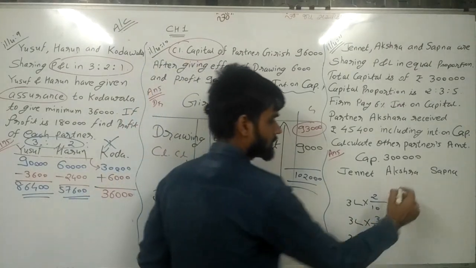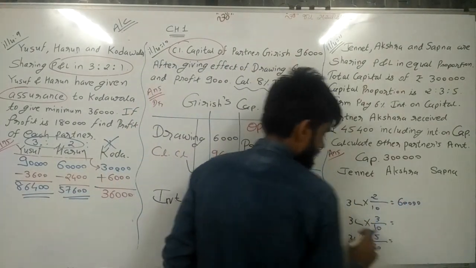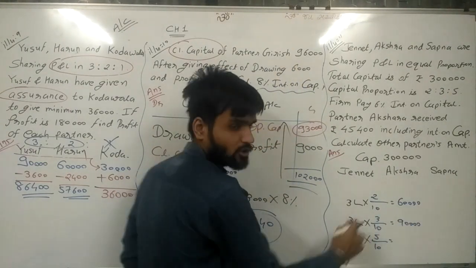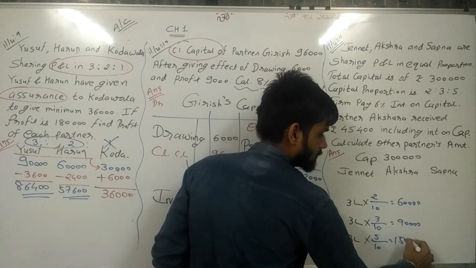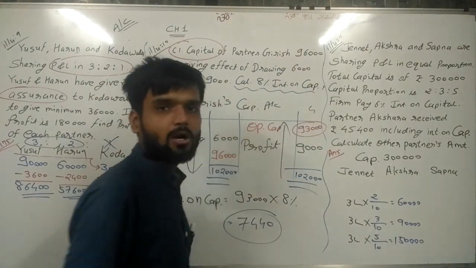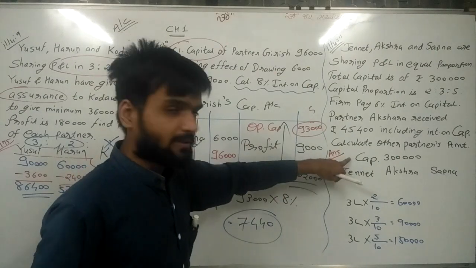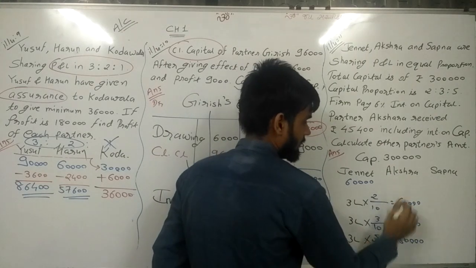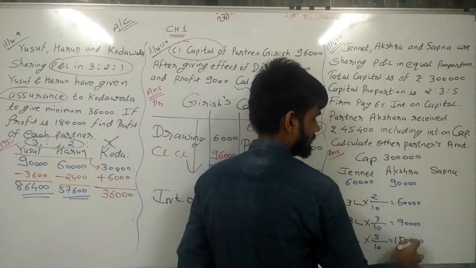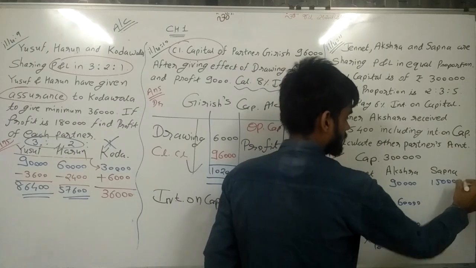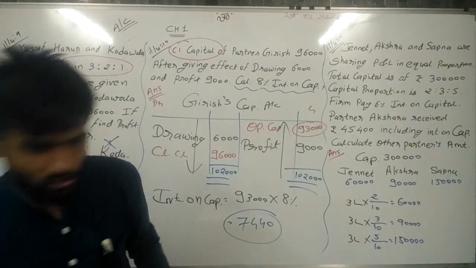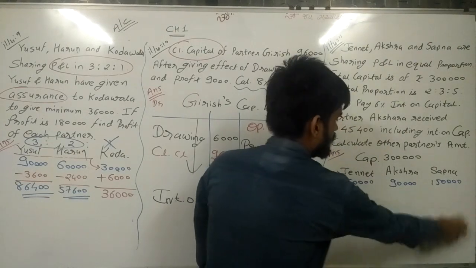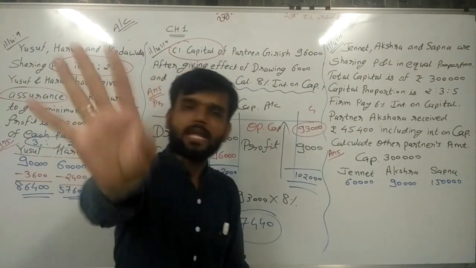30,000 into 2, 60,000. Same way, 30,000 into 3, 90,000. And 30,000 into 5, 1,50,000. So these are the 3 amounts of capital. The capital of each partner is 60,000, 90,000 and 1,50,000. Now this calculation is not important, because we have distributed the capital.